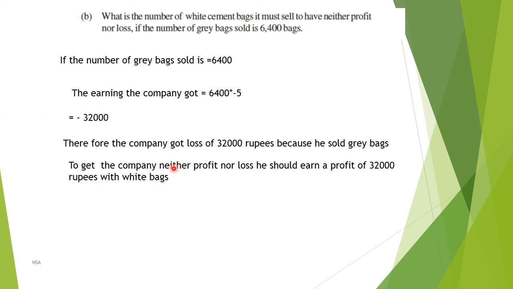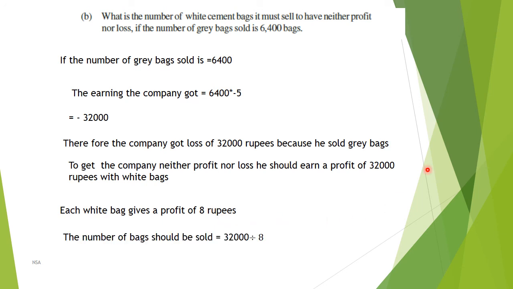To get neither profit nor loss, because the loss has a minus sign, we should get a positive sign. Positive means profit: he has to earn a profit of 32,000, and he earns that only if he sells white bags. Each white bag gives a profit of 8 rupees, so the total amount divided by 8 rupees will give us the number of bags.